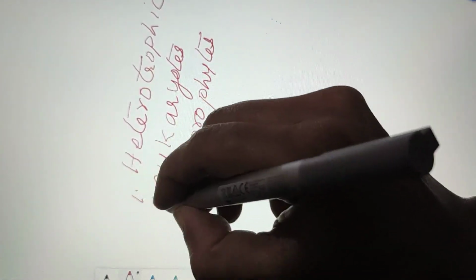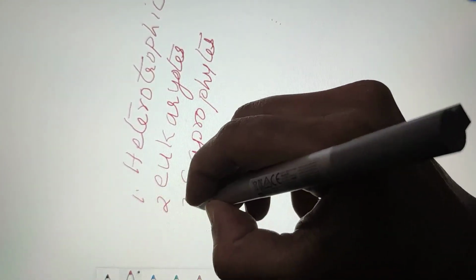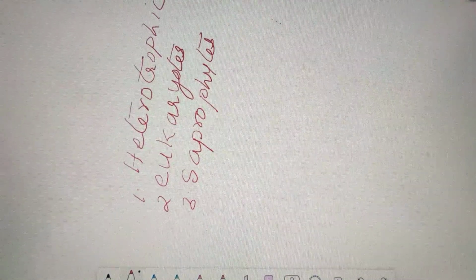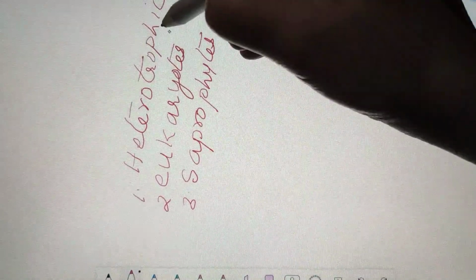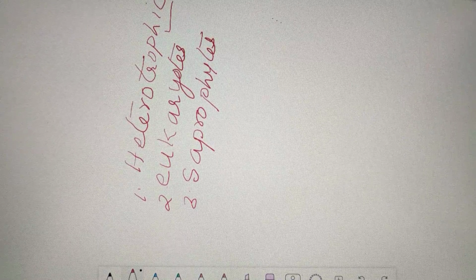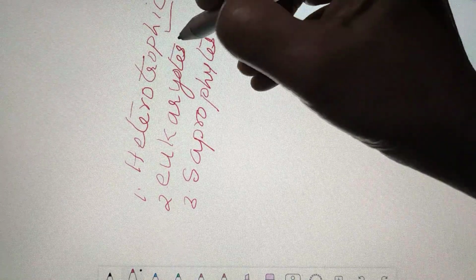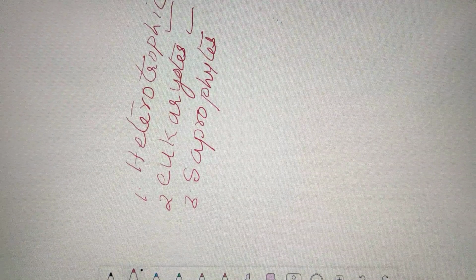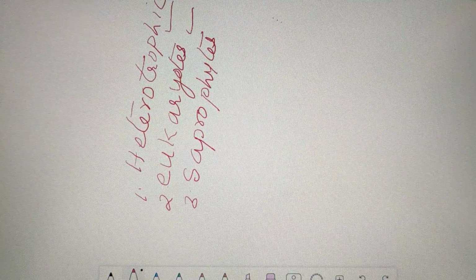So what are the three main characteristic features? They are heterotrophic, that is they cannot prepare food by themselves. Second is eukaryotes, they have a true nucleus.